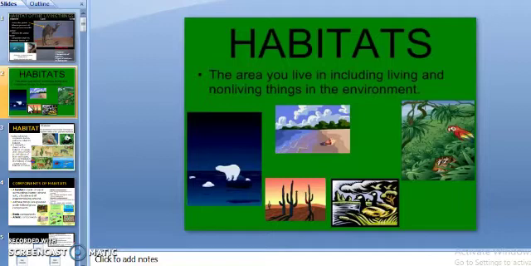Yes, from Arctic to Antarctic zones also you will find living organisms. From the bottom of the sea to the several miles in the air, from freezing waters to dry valleys, to undersea thermal vents, to groundwater thousands of feet below the Earth's surface also. So they are everywhere on Earth. And the living place, the area you live in, including the living and non-living things in the environment, all will come under habitat.